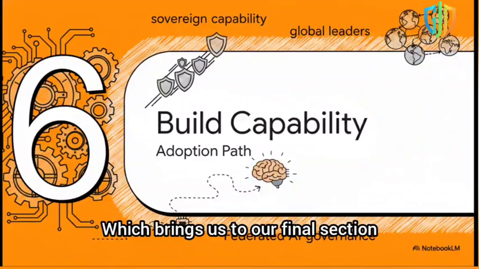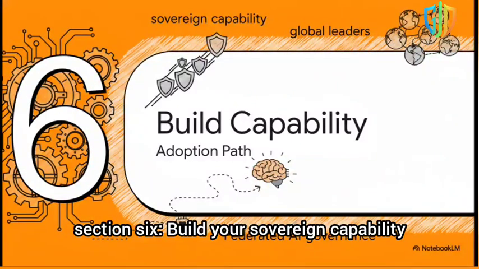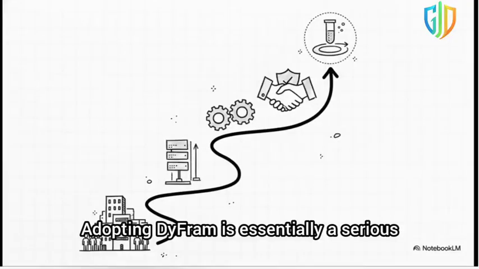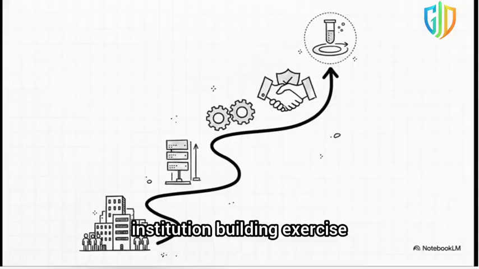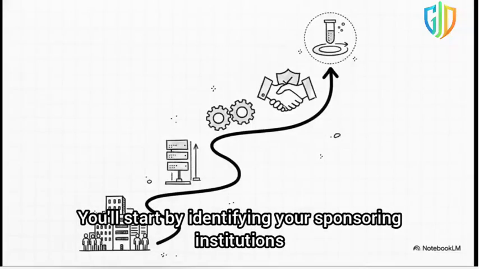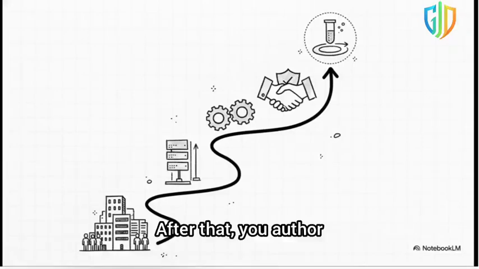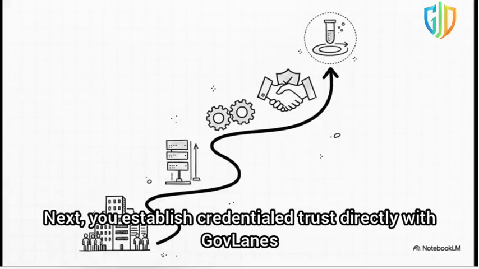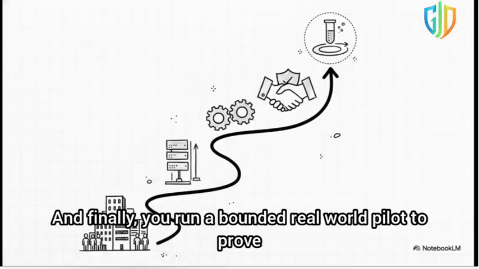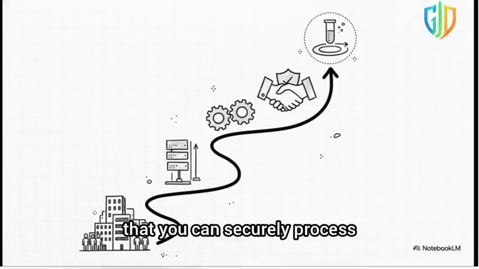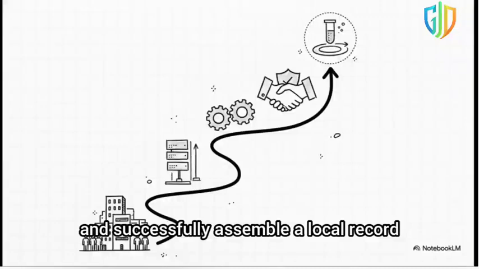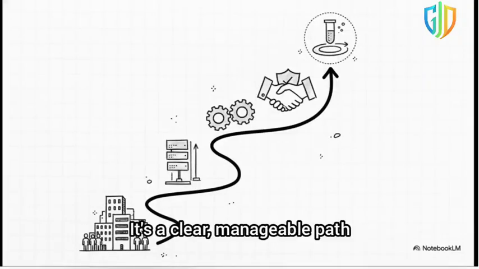Which brings us to our final section, Section 6, Build Your Sovereign Capability. Adopting DyFram is essentially a serious institution-building exercise. You'll start by identifying your sponsoring institutions. Then you establish your jurisdiction-wide platform. After that, you author and synchronize your local laws and threshold sensitivities. Next, you establish credentialed trust directly with Govlanes. And finally, you run a bounded, real-world pilot to prove that you can securely process and successfully assemble a local record. It's a clear, manageable path.